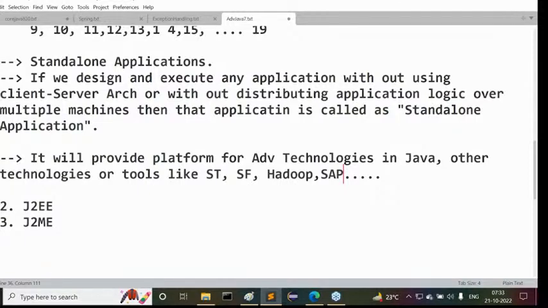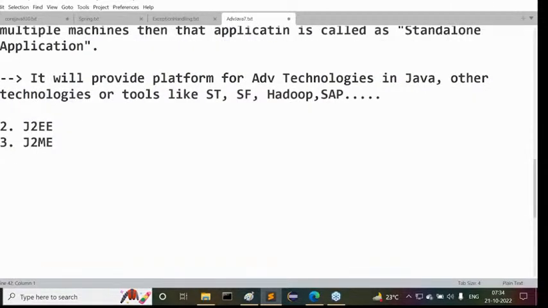Of course, I will take the responsibility for that. It will provide a platform for advanced technologies in Java. I will talk about it later on. Why I'm planning this course, I will talk about later on, so no need to get any confusion. Advanced technologies in Java means advanced Java maybe, Hibernate maybe, Spring maybe, Spring Boot maybe, microservices maybe, web services maybe. On the base of Java, whatever advanced technologies and frameworks are available, for all of them J2SE is required. So this is fundamental content we have to understand. That's okay, good, nice. So this information is sufficient about J2SE.